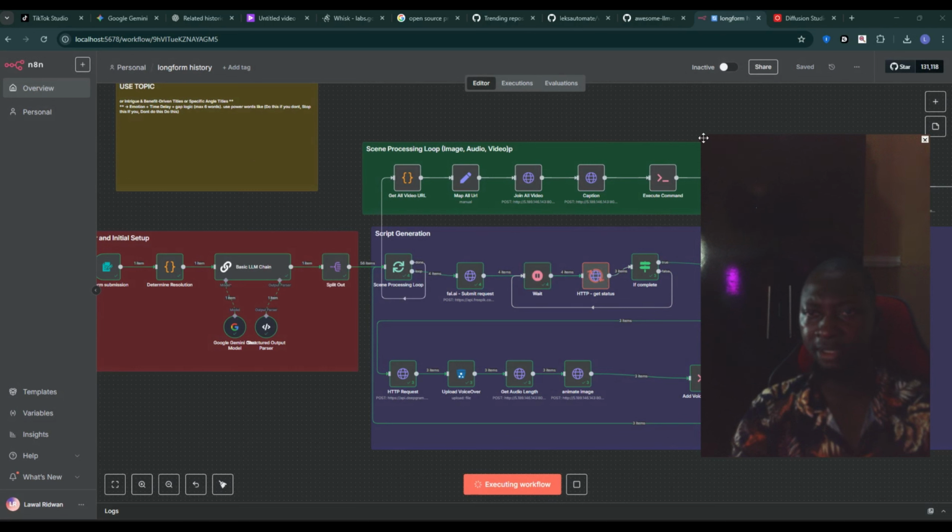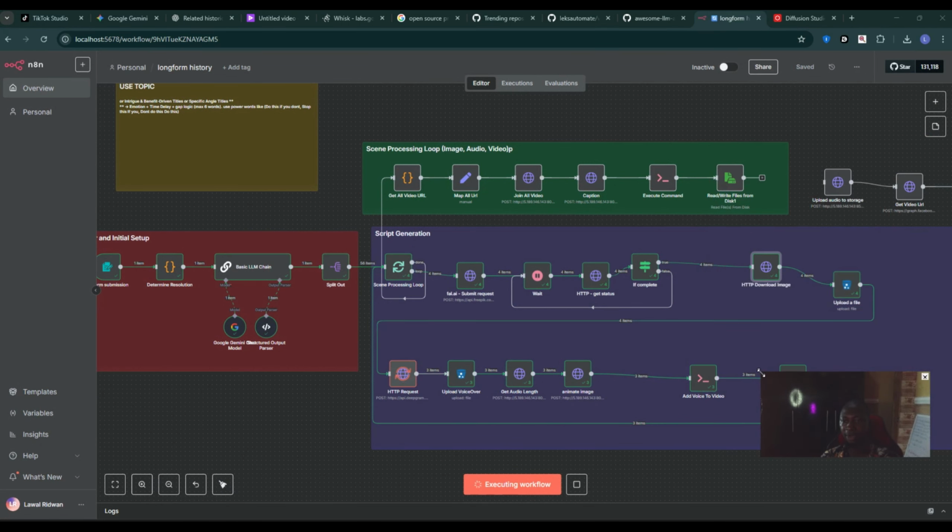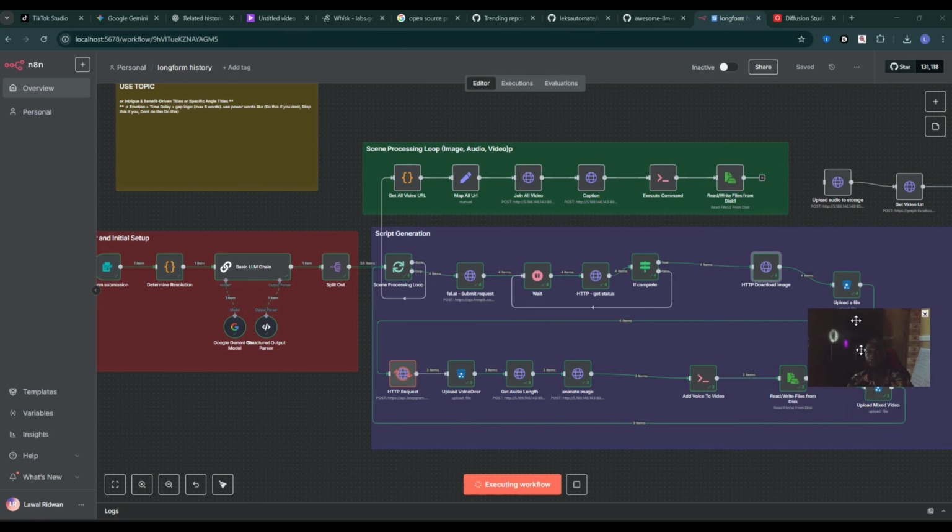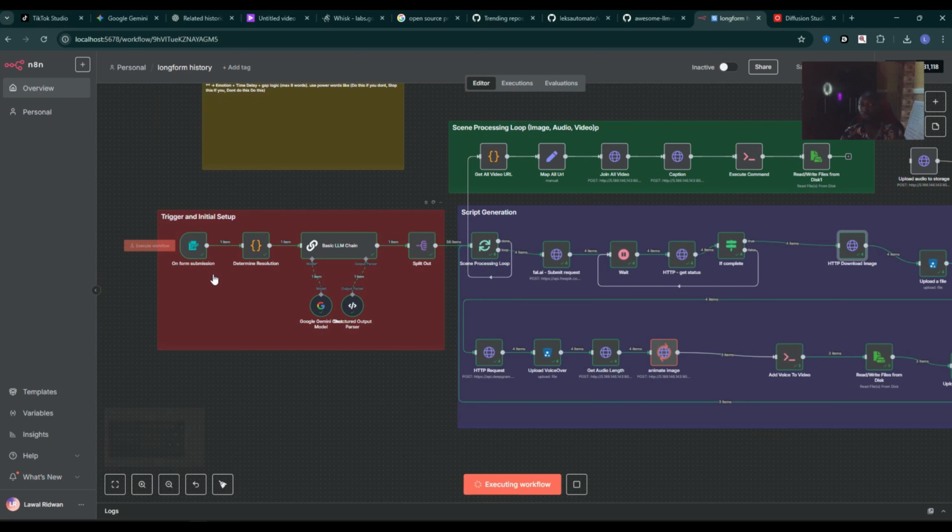Let me explain this thing to you so you can at least get a grasp of how these things work here. So the first thing is we have the content submission. I called it initial setup and trigger. Okay, after you paste the content, I don't actually need this determine resolution, because it's already set, as this is a long form content, and we all know that this content is for YouTube. So it's already set there.